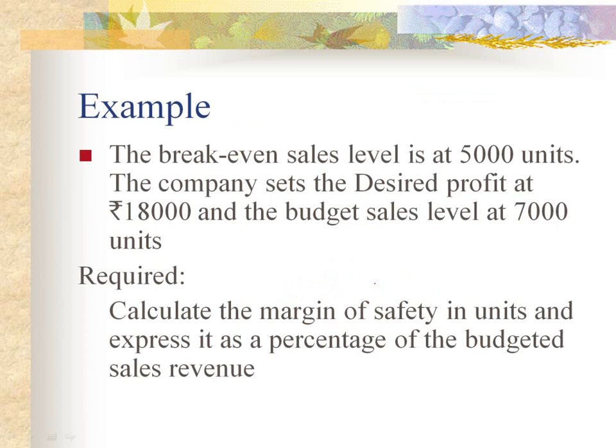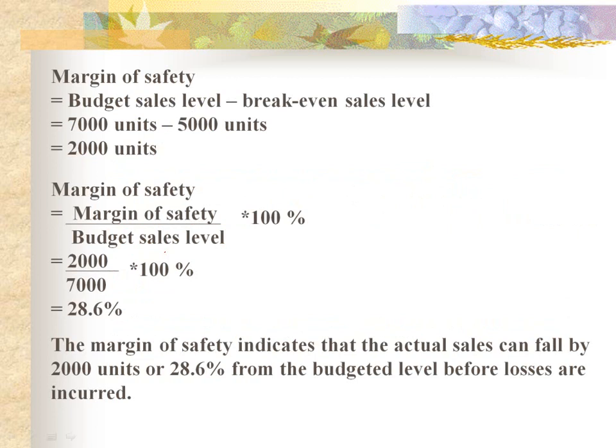This is the example. Break-even sales level is at 5,000 units. The company sets the desired profit at 18,000 and budgeted sales levels at 7,000 units. We have to calculate margin of safety in units and express it as percentage of budgeted sales revenue. Margin of safety in units will be 7,000 units, that is budgeted sales level, minus 5,000 units, that is break-even sales level. It comes to be 2,000 units.